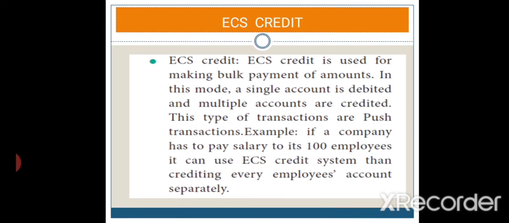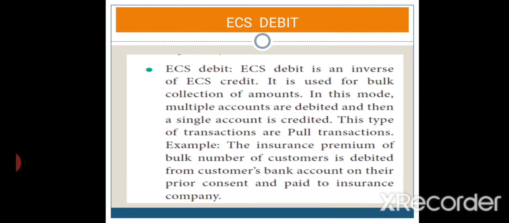For example, if a company has to pay salary to its 100 employees, it can use the ECS credit system rather than crediting every employee separately. We can use this ECS credit method so that at the same time the amount can be credited to the 100 employees.